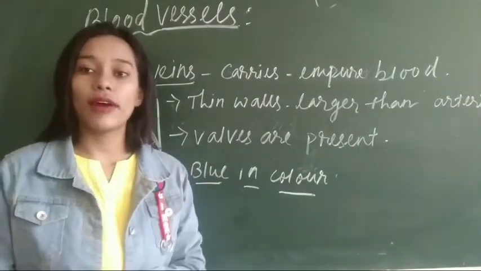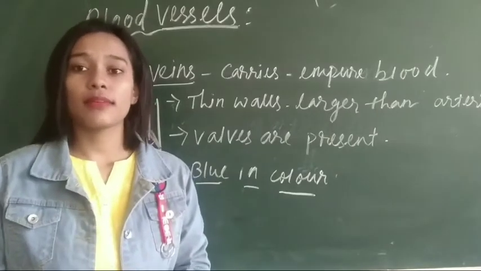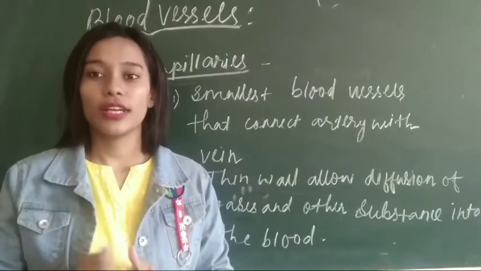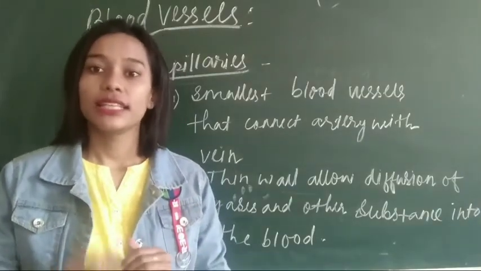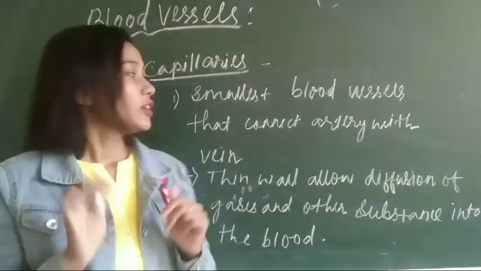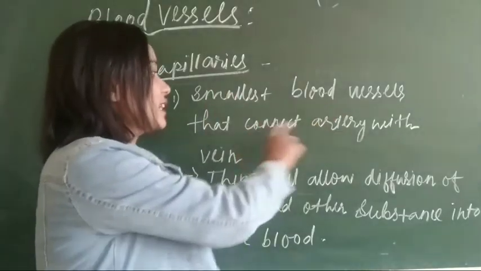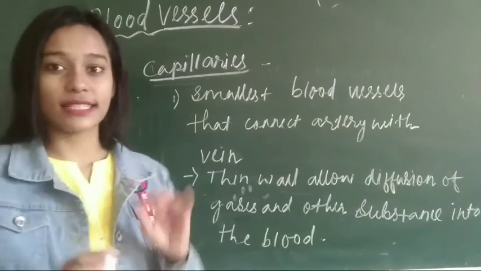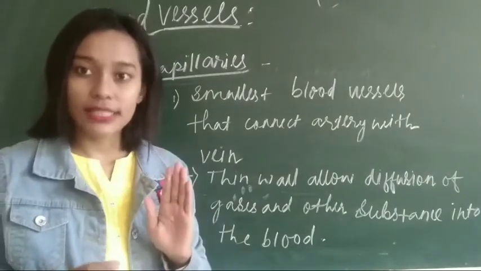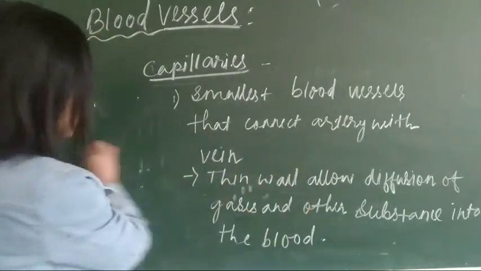This is all about veins. Now we will discuss the last component of our blood vessels, that is capillaries. The smallest blood vessels connect artery with vein. These capillaries are the smallest among all three vessels. What does it do?